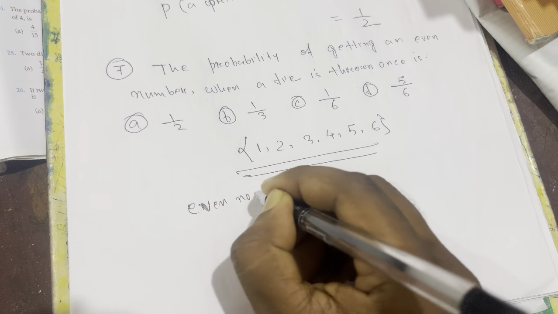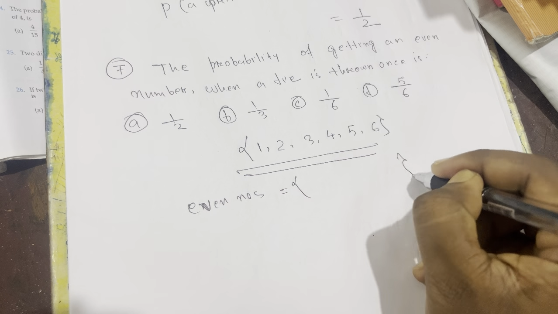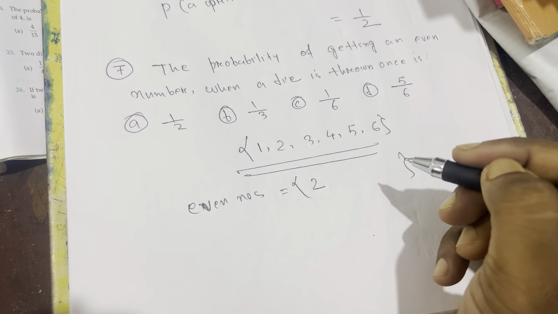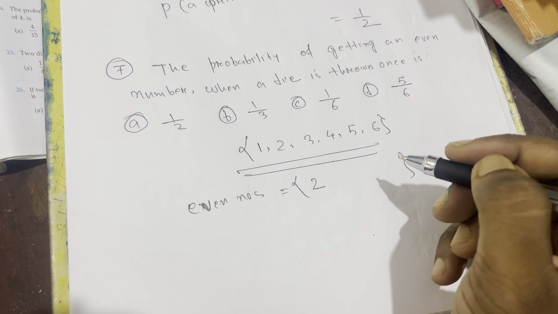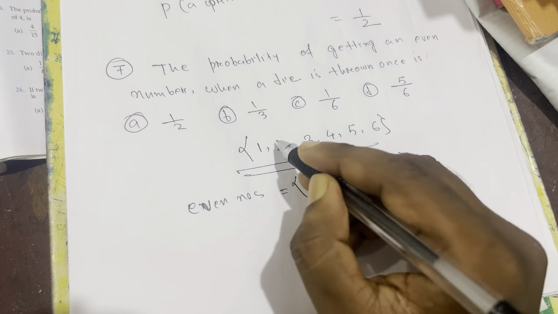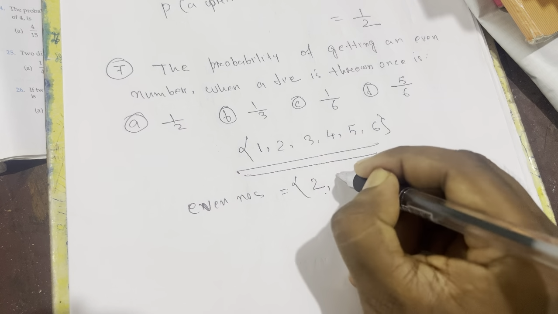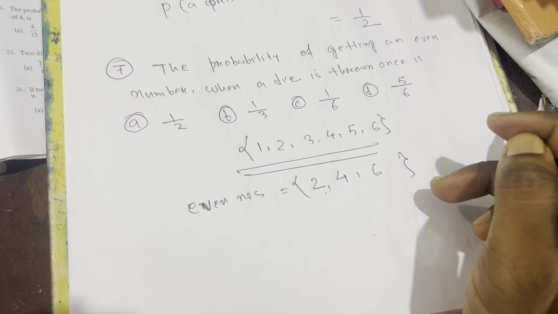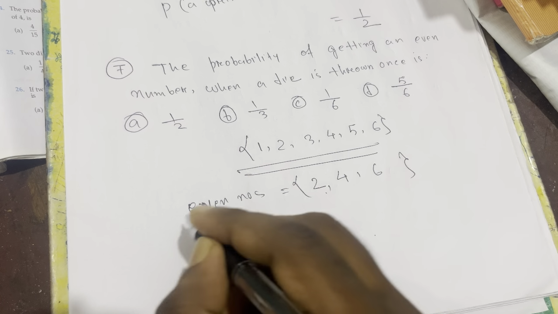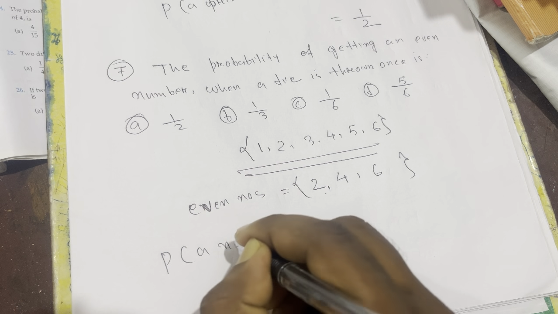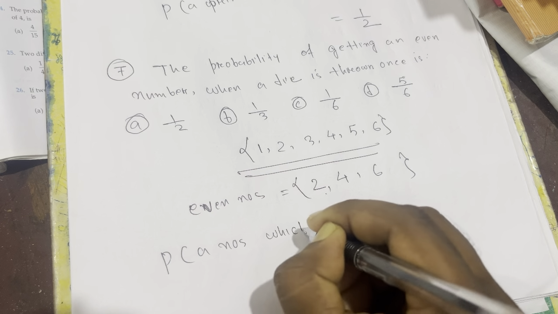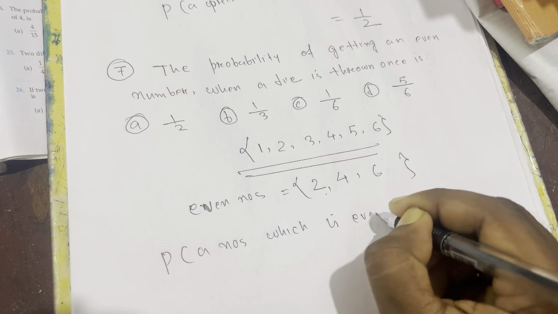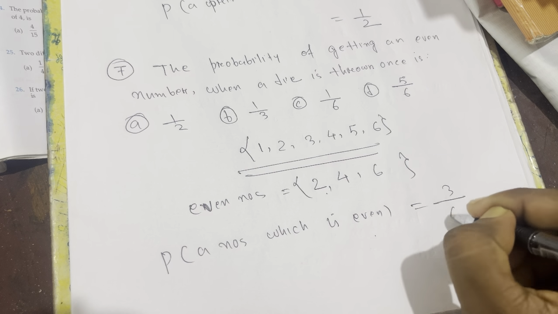Even number means the number which is divisible by 2. So 2 is divisible by 2, that's why 2 is even, 4 is even, 6 is even. How many even numbers do I have here? I got 3 even numbers. That's the probability of a number which is even, 3 out of 6.